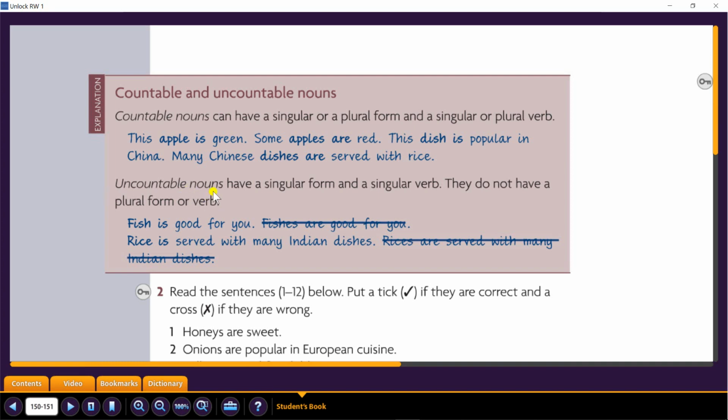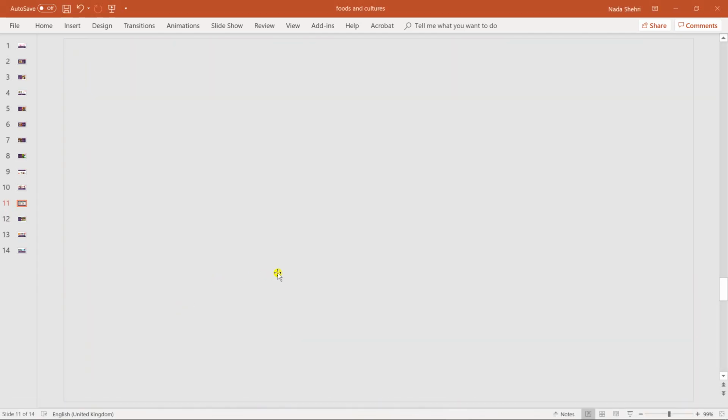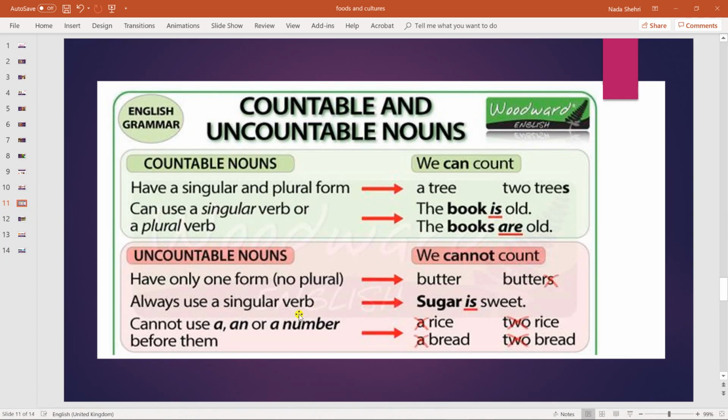What about uncountable nouns? What do we mean by that? Uncountable nouns, ladies, have a singular form only and a singular verb only. They do not have a plural form or verb. What do we mean by that? They have only one form, which is singular, no plural, no s. We cannot add s. We cannot say 2 or 3 or 4.